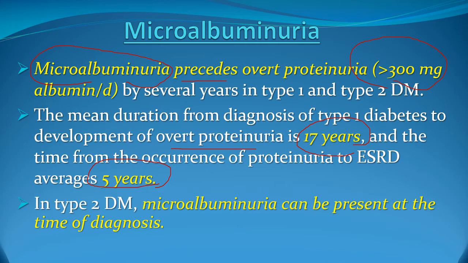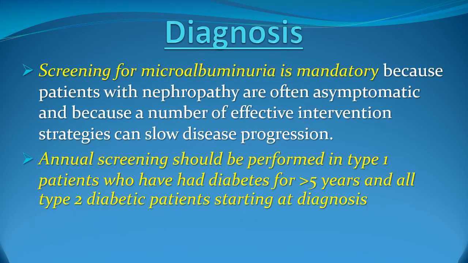And as we mentioned, in certain cases of type 2 diabetes mellitus, microalbuminuria and diabetic nephropathy can be present by the time of diagnosis. How can we diagnose it? It is very important that we screen every patient with type 1 and type 2 diabetes for microalbuminuria, and this screening should be done on a regular basis. For type 1 diabetes, the screening should start 5 years after the diagnosis. Regarding type 2 diabetes, the initial diagnosis should include screening for microalbuminuria.